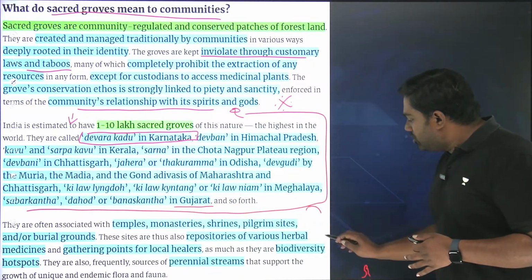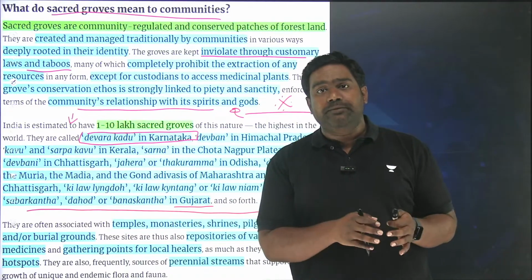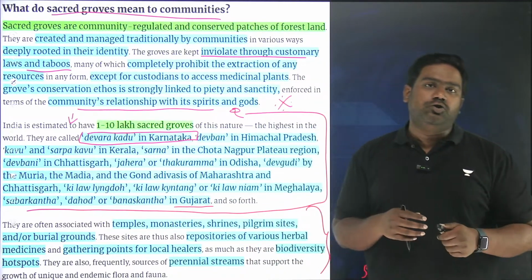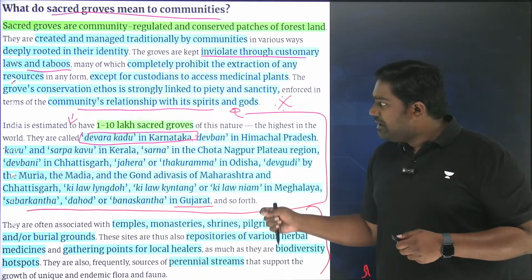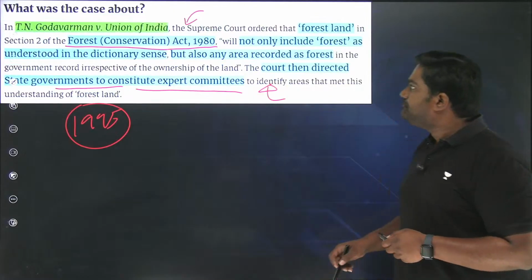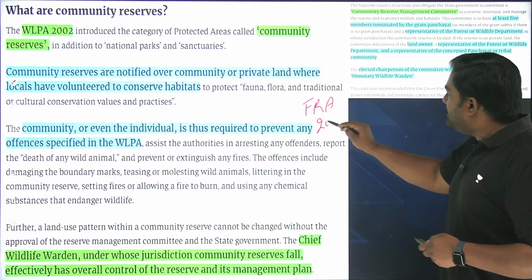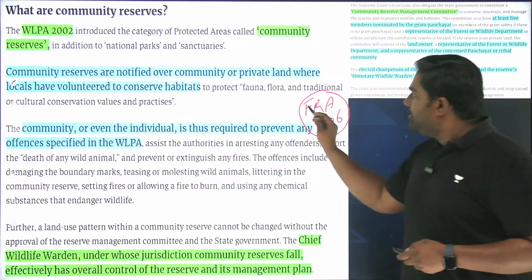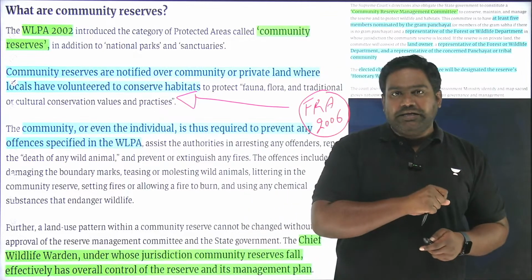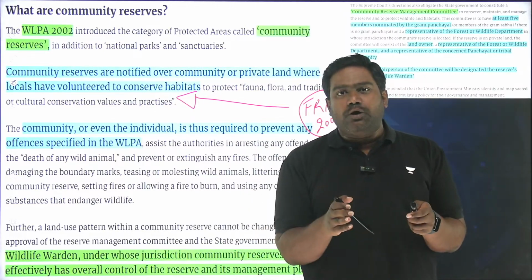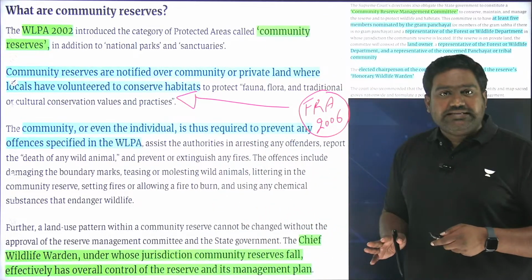So these sacred groves are of great value to the local community. They worship them, they respect them, they protect them, and they play a direct role in conserving the sacred groves as well. Now, this local right of the community had been recognized by the Forest Rights Act. The Forest Rights Act basically gave recognition to these rights of the local community to conserve their habitat. And the Gram Sabhas in particular were recognized as a statutory authority to lead the conservation efforts. So this was the provision that existed.